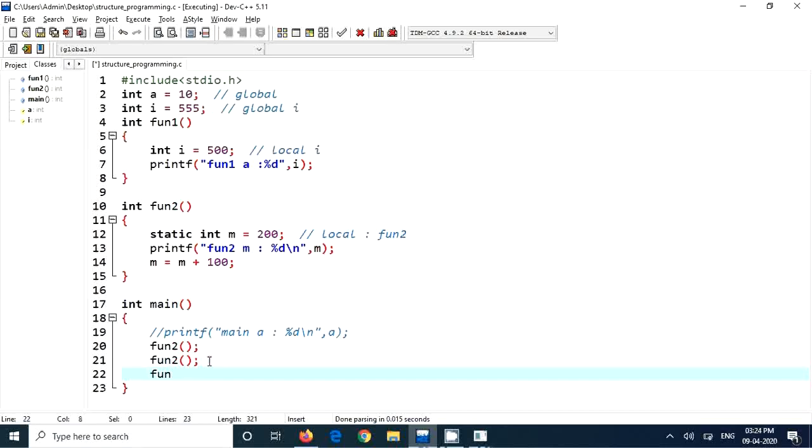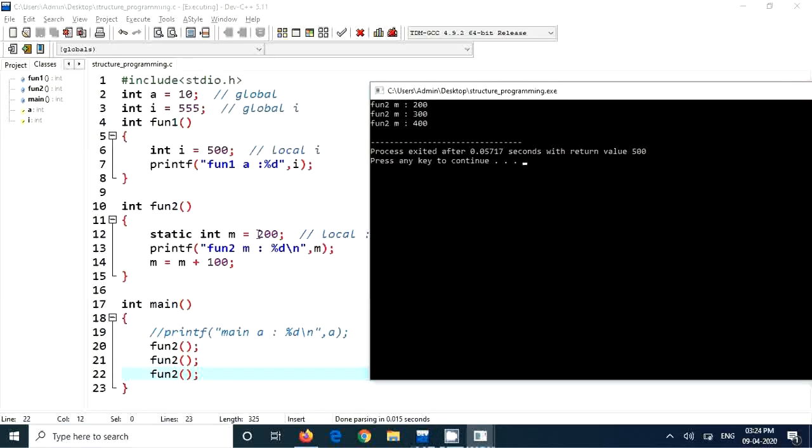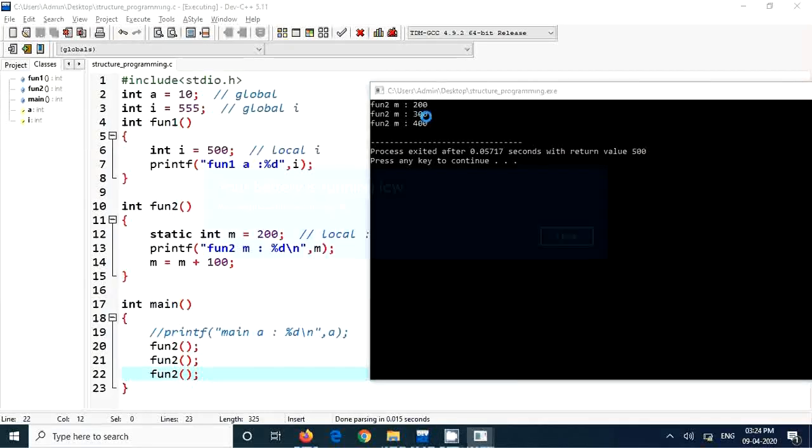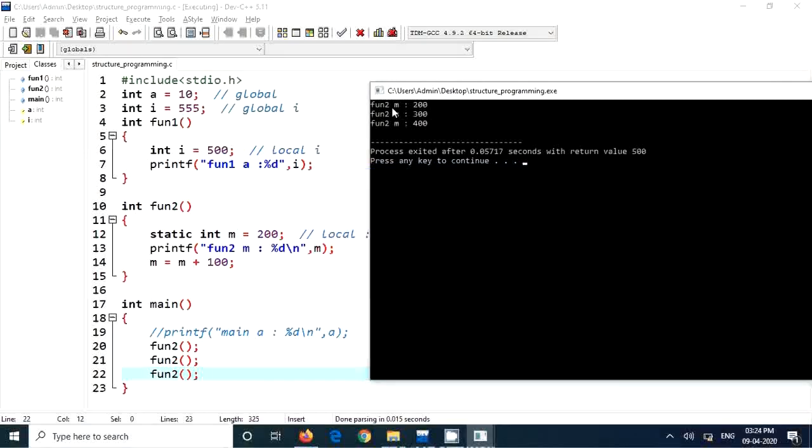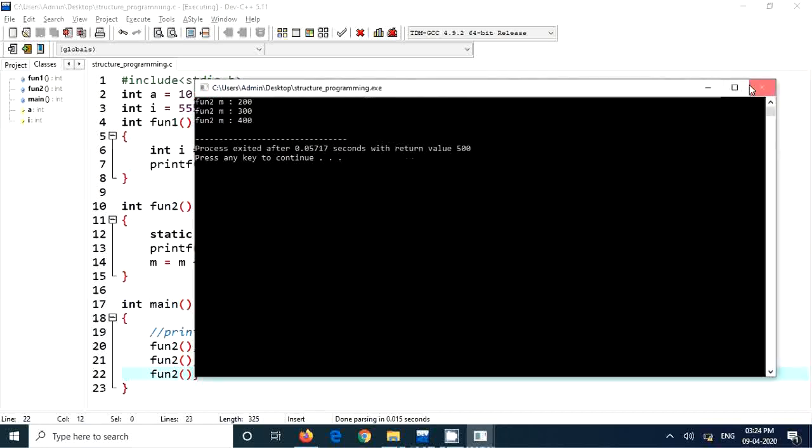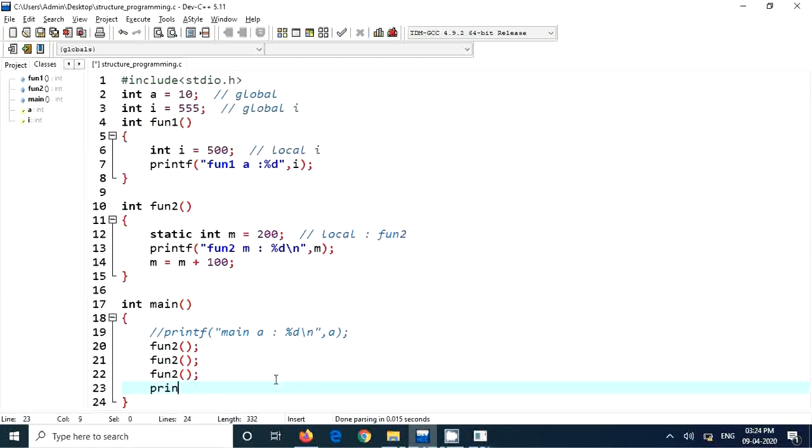We'll call fun2 again. See, first 200, then 300, then 400. So it's preserving the value, but the scope is still here. I cannot print m here with printf percentage d.